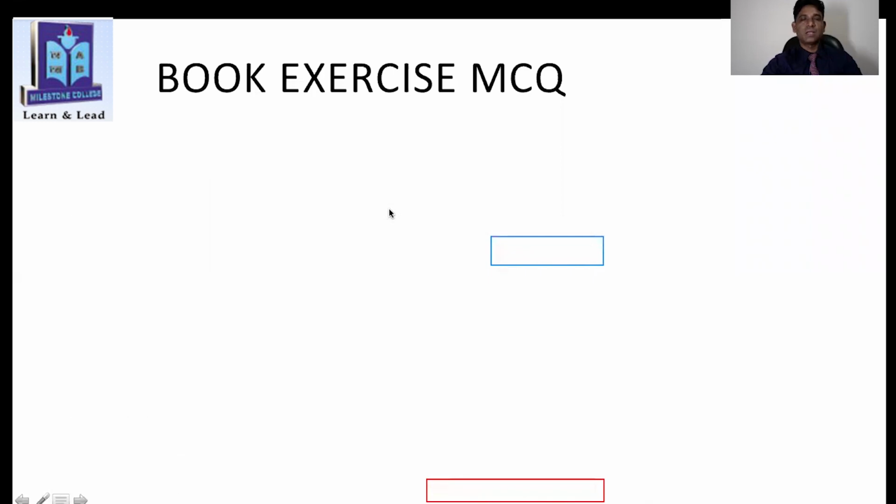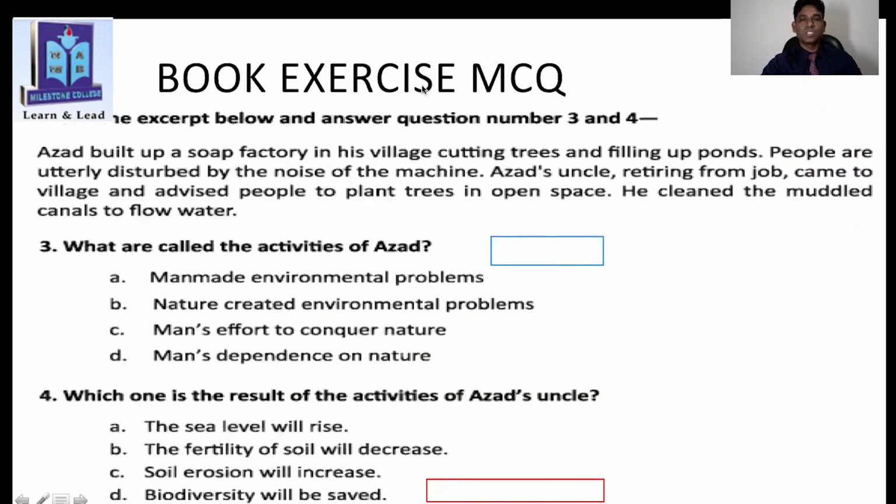Okay. Now students, you can see here another two MCQ. But first you have to read the stem, then try to find out the answer. Azad built up a soap factory in his village, cutting trees and filling up ponds.